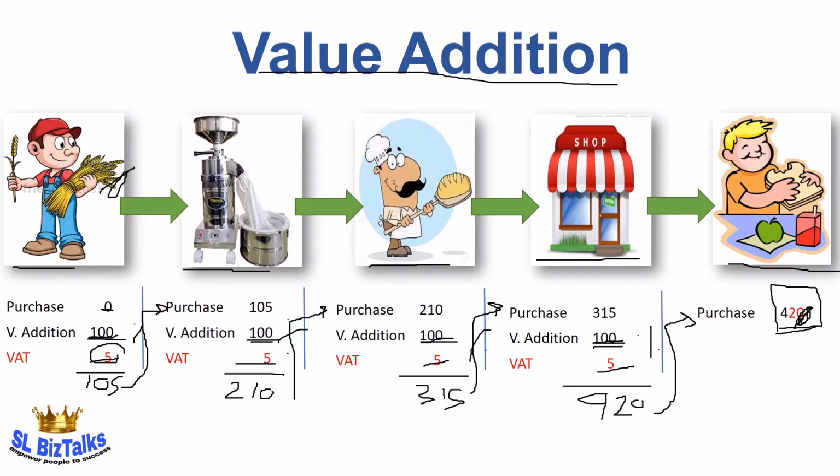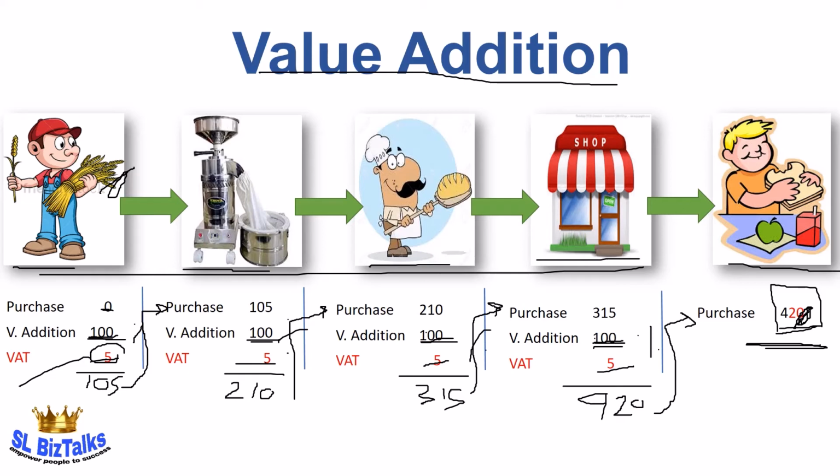Here the actual value of the production is 400, 100, 300 and 400, plus VAT. Total will be 420. Here the consumer will not pay anything directly to the government. These other parties indirectly collect this from the consumer and pay that to the government. This farmer will pay 5 to the government.